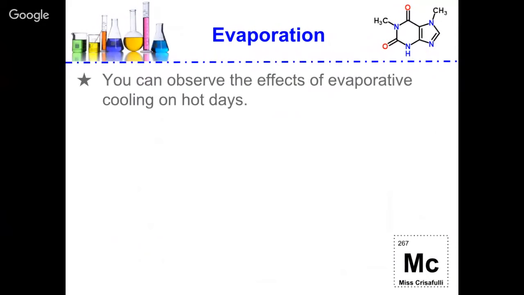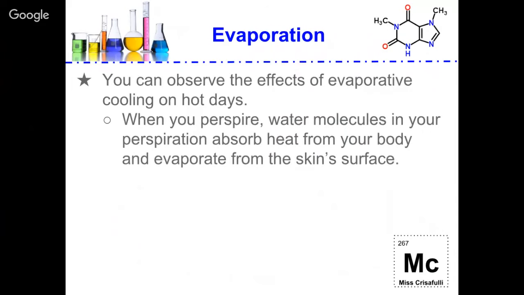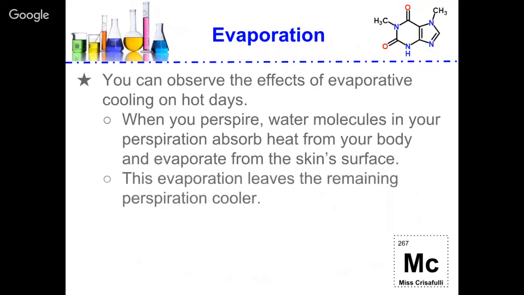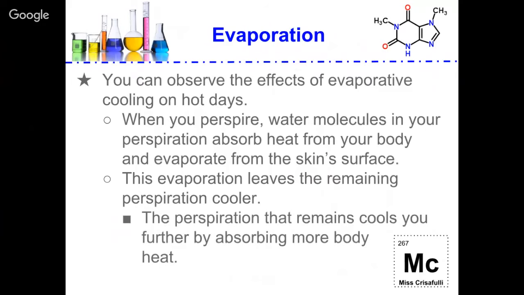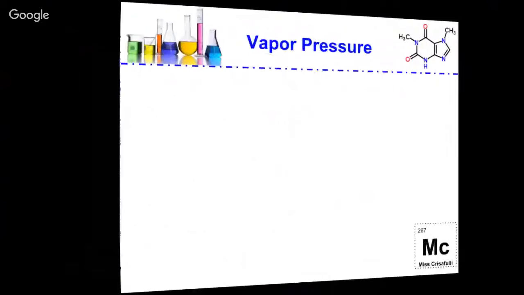You can observe the effects of evaporative cooling on hot days. When you perspire, water molecules in your perspiration absorb heat from your body and evaporate from the skin's surface. This evaporation leaves the remaining perspiration cooler, so the perspiration that remains cools you further by absorbing more body heat.